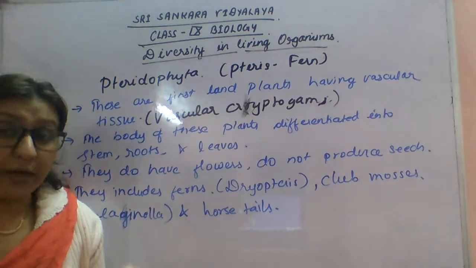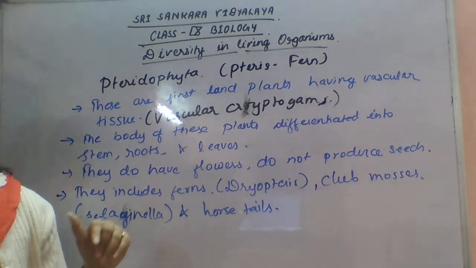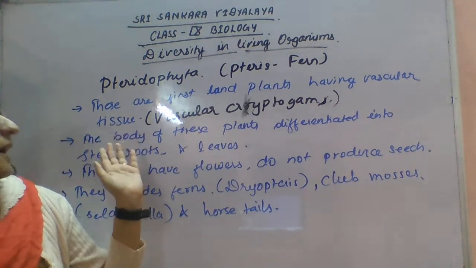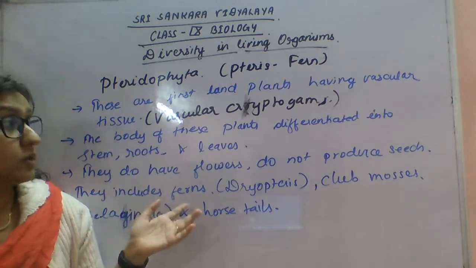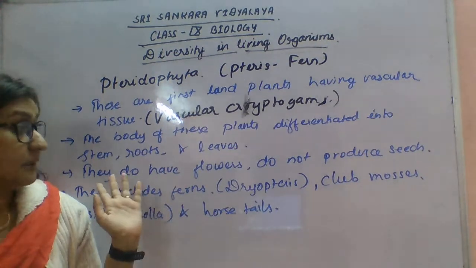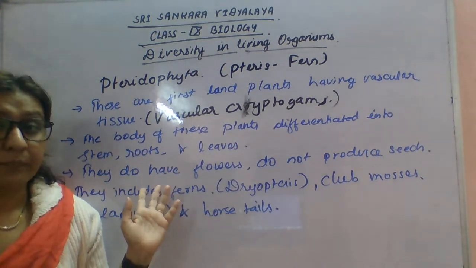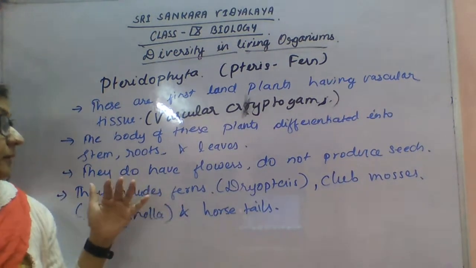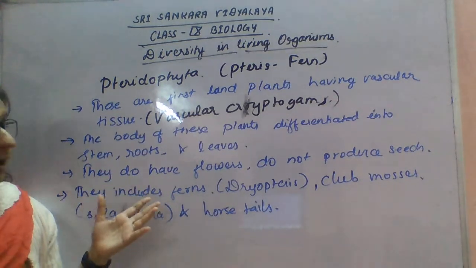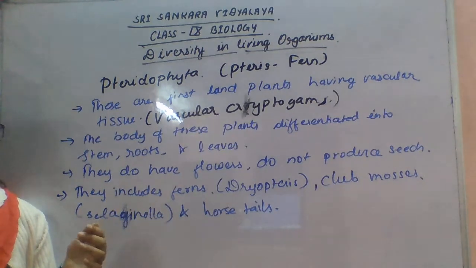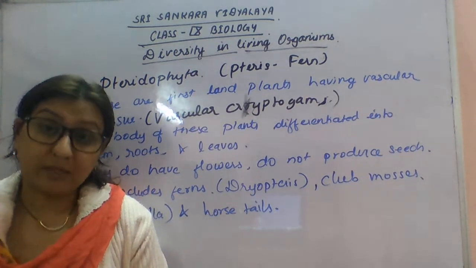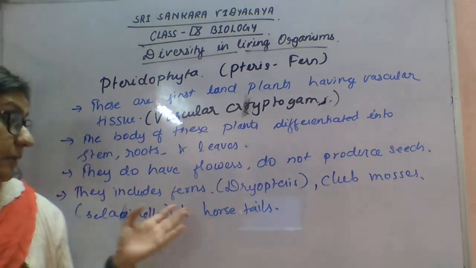Now I explained pteridophytes. Pteridophytes are the first land plants having vascular tissue, called vascular cryptogams. The body of these plants is differentiated into stem, roots and leaves. They do not have flowers, so they are not able to produce seeds, and the examples are the ferns.